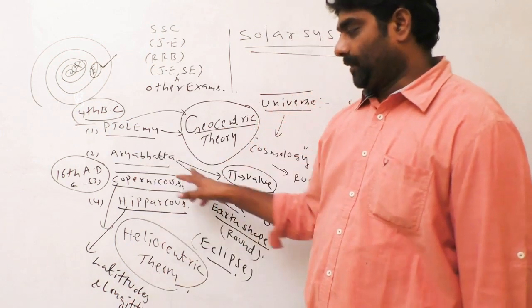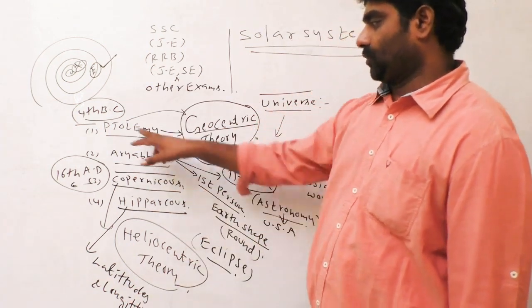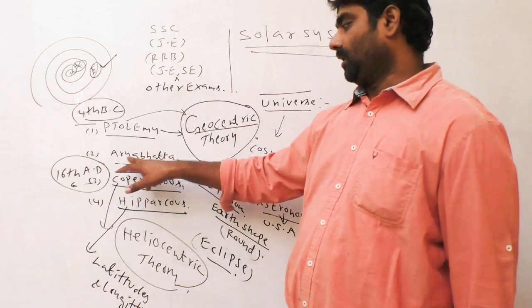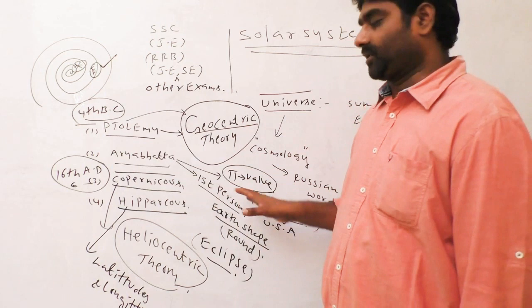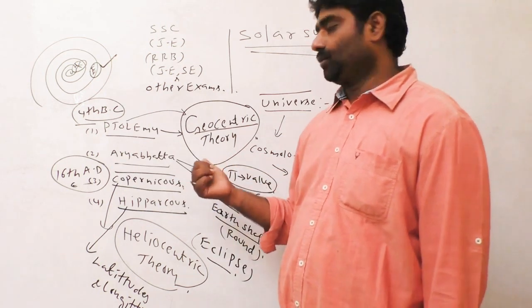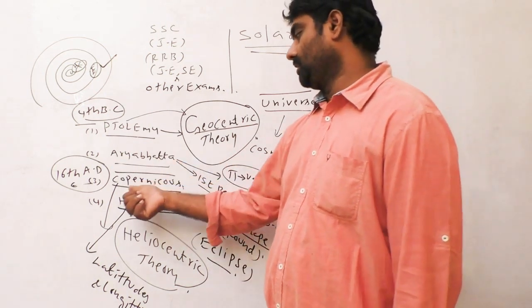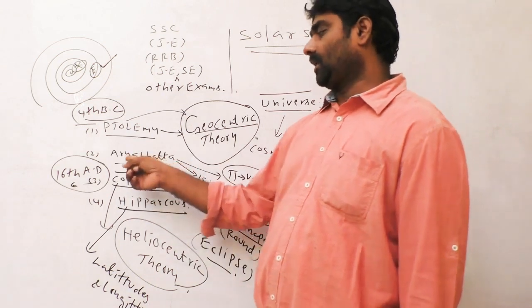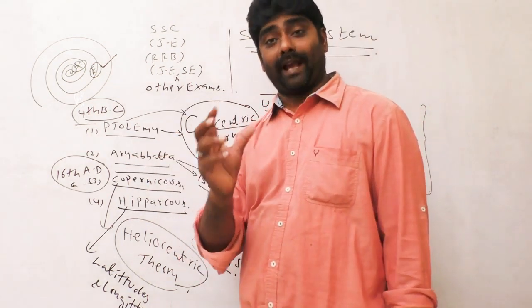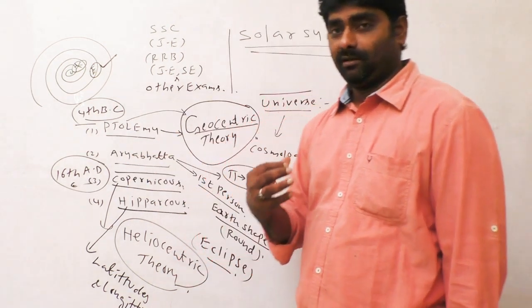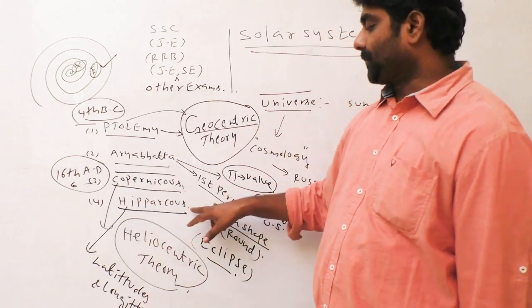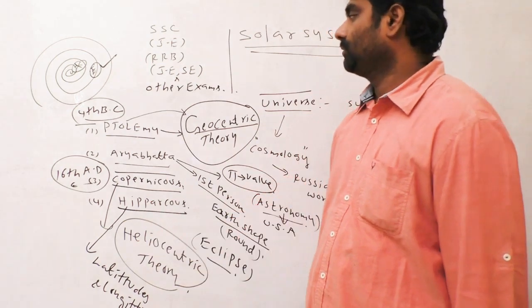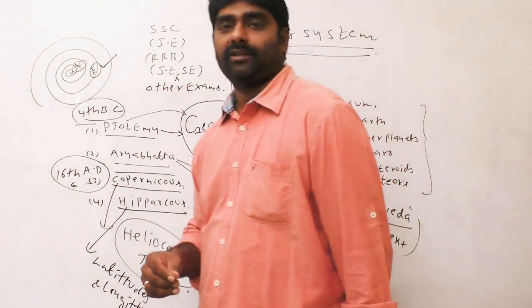Ptolemy, geocentric theory. Aryabhatta, the first person to describe Earth's structure as round, the pi value, and eclipses, and he also discovered Earth's own axis. Hipparchus, latitudes and longitudes.